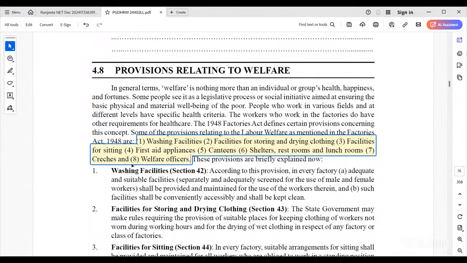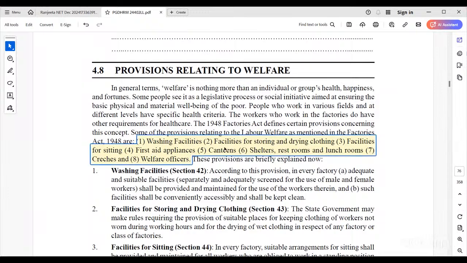Facilities for sitting, after lunchtime and at other times. We need to be alert. Nowadays these private organizations won't follow these kinds of rules and regulations, right? If they don't follow, the labor officer of the state government or the district labor officer needs to visit these organizations, suggest, and take proper action against those not providing these facilities. Then first aid appliances are there. Most organizations are providing first aid appliances.